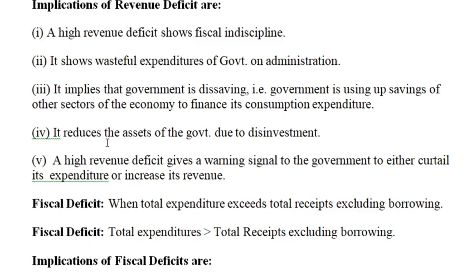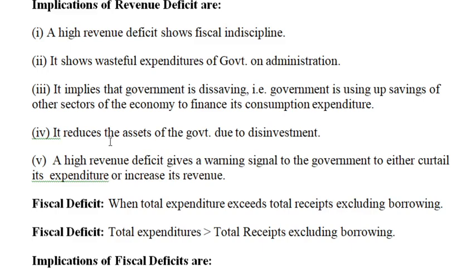This means that the government will have to borrow not only to finance its investment but also for its consumption requirements. This will lead to a build-up of a stock of debt and interest liabilities and force the government eventually to cut expenditure.